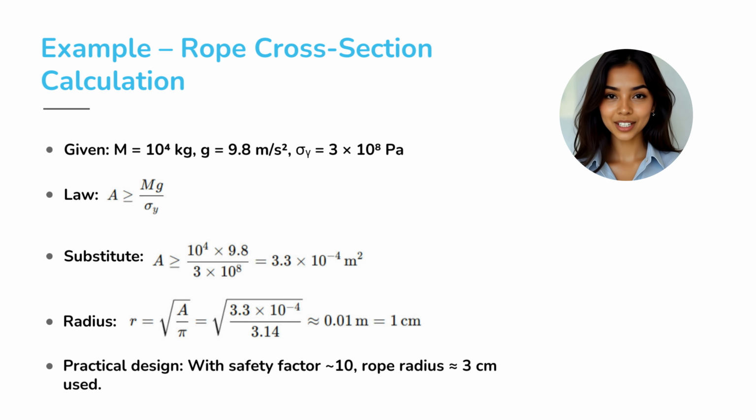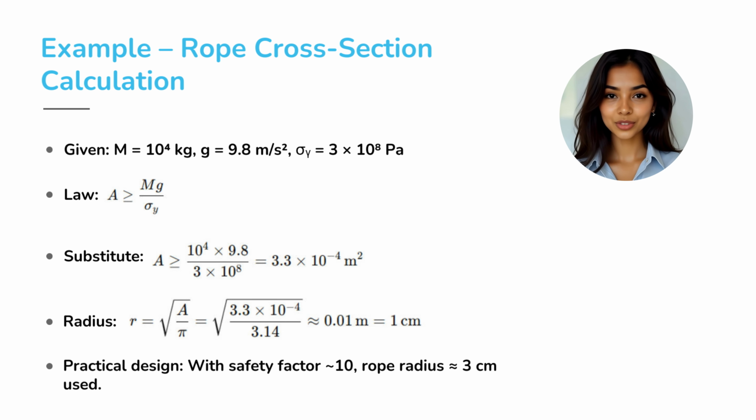Let's solve step by step for practice. Given mass equals 10^4 kilograms. g equals 9.8 meters per second squared. Yield stress sigma y equals 3 times 10^8 pascals. Formula: A ≥ mg divided by sigma y. Substitute: A ≥ (1 times 10^4 times 9.8) divided by (3 times 10^8). That gives 3.3 times 10^-4 square meters.